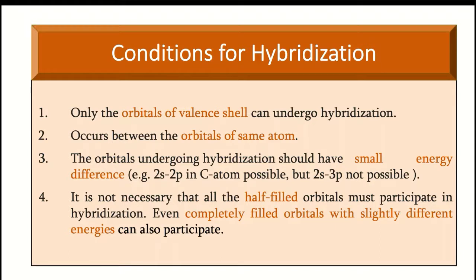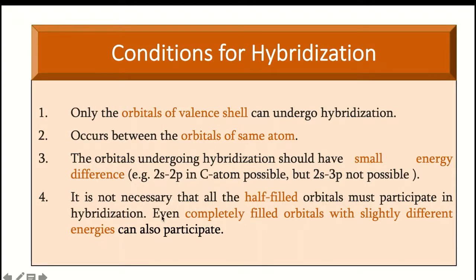So hybridization is always between the orbitals of the same atom, whereas overlapping occurs between the orbitals of two different atoms.